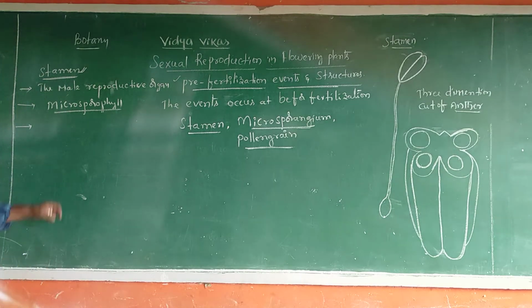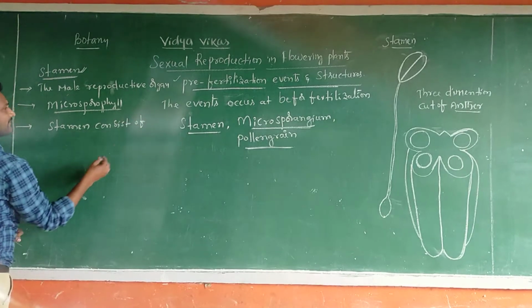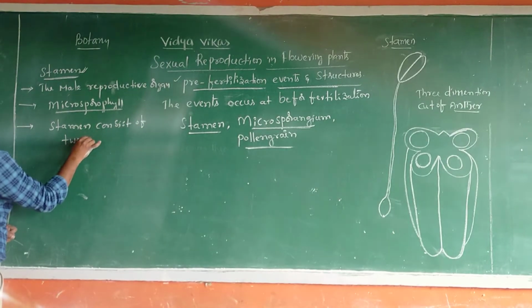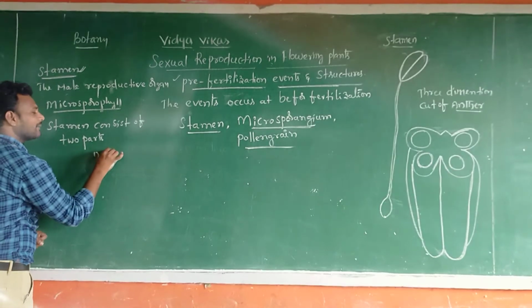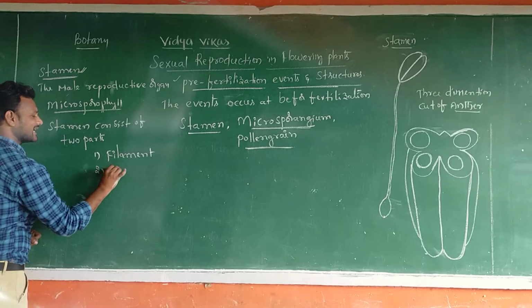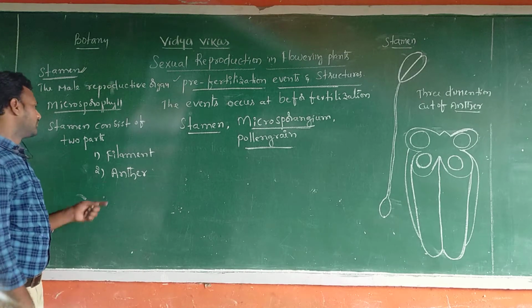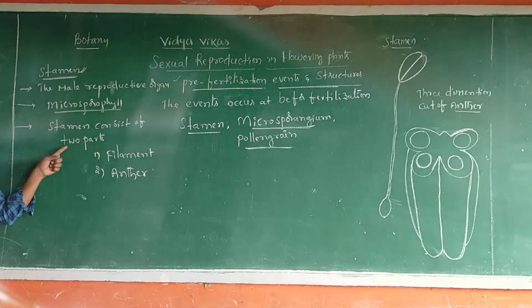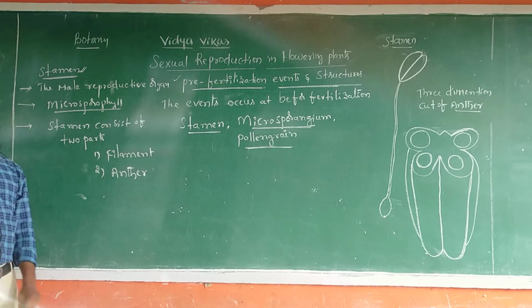A typical stamen consists of mainly two parts. The first part is the filament, and the second part is the anther.